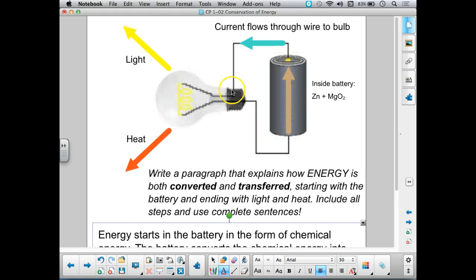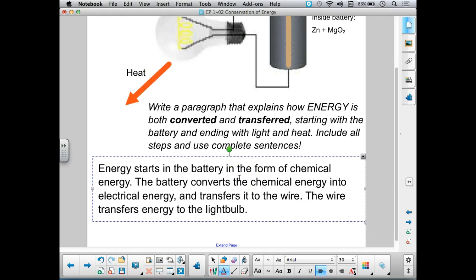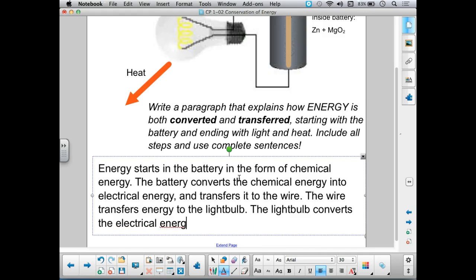Now the bulb is going to take that electrical energy, because that's what my energy is in the form of right now, electrical energy. It's going to go through this thing called a filament. We'll learn about that later. And it's going to convert that energy into other forms. And one form is light. And if you remember from the last lecture, light is a form of radiant energy. So the light bulb converts the electrical energy into radiant energy, which is the light, and something else.